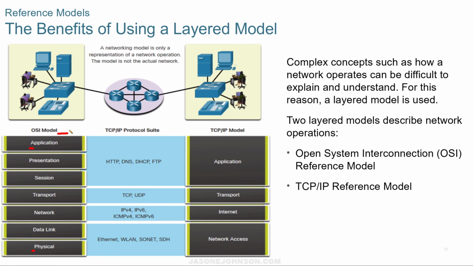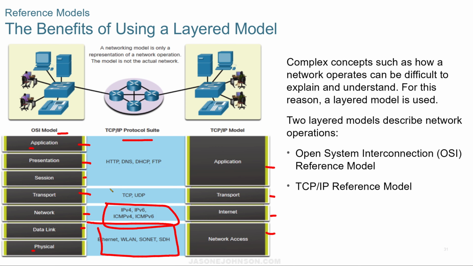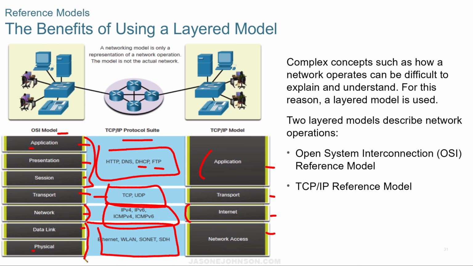And this is how they match up. Here's how the OSI model matches up to the TCP/IP model. The TCP/IP model has 4 layers. You have these layers over here, but this is how they match up. You have Ethernet, WLAN, SONET, IPv4, TCP, UDP, and then HTTP, DNS, DHCP, FTP. That's at the application layer over here. These 3 layers take care of it over here. Your transport layer, your network layer here, your internet layer here, and then over here we have data link and physical, and here we have network access.